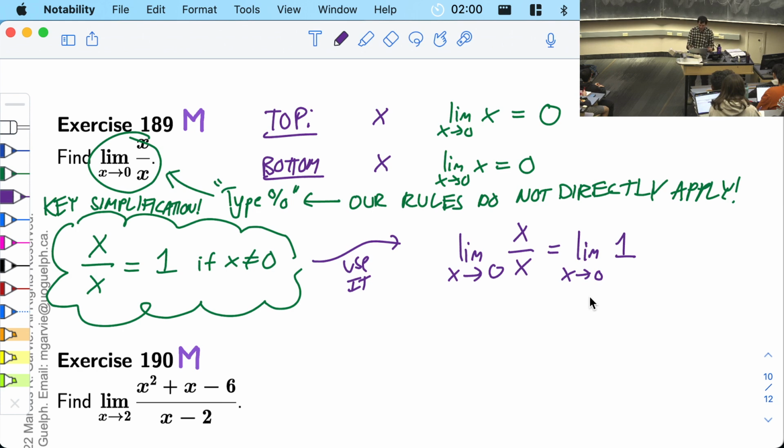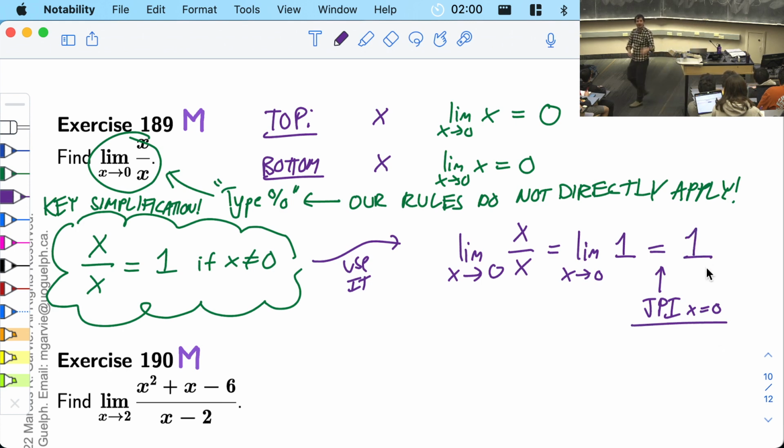Okay, so I've used the key result to replace x over x with 1. Now I've got to do the limit of 1. 1 is a polynomial, so I can just plug in if you want, or however you want to do it. Okay, it's not 0. Hold on, I got excited. Okay, just plug in x equals 0. And there are no x's, so it's just 1. And that is why the answer is 1. We simplified it. That was the key tool we used. Yeah?